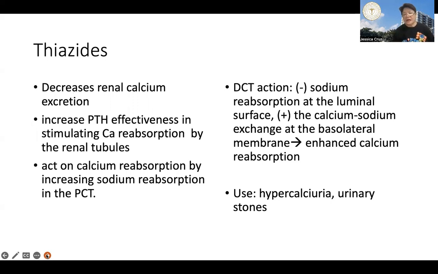So this is how it enhances calcium reabsorption in the PCT. In the DCT, it enhances calcium reabsorption through increasing parathyroid hormone effects. No? So this is used in hypercalciuria and also in the prevention of urinary stones. No?